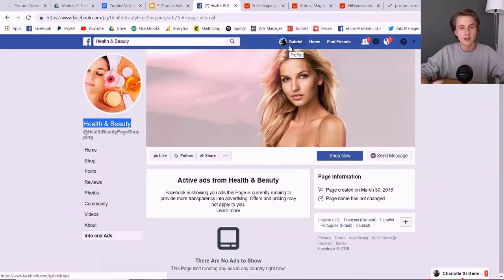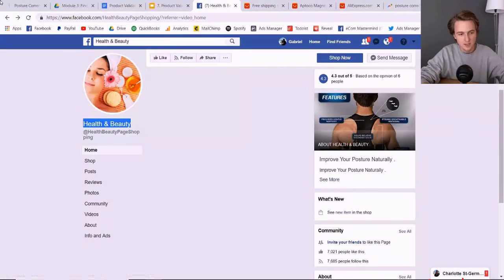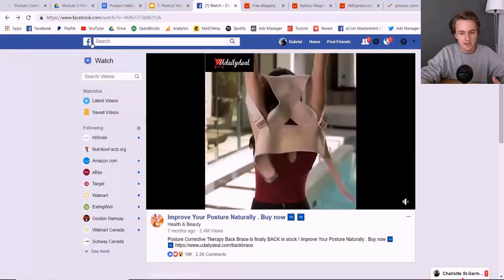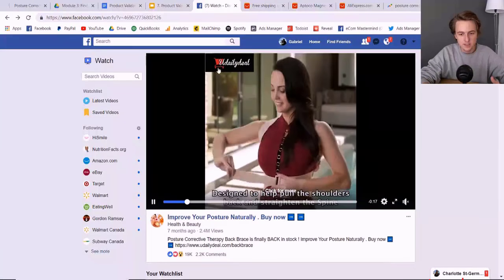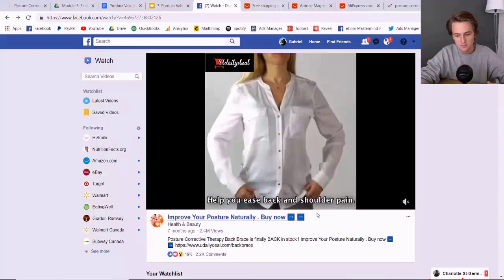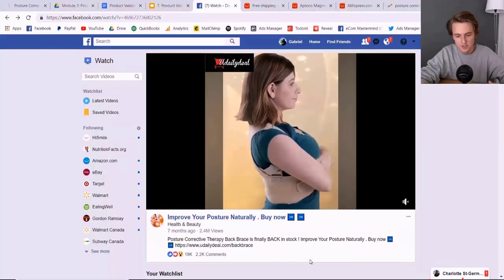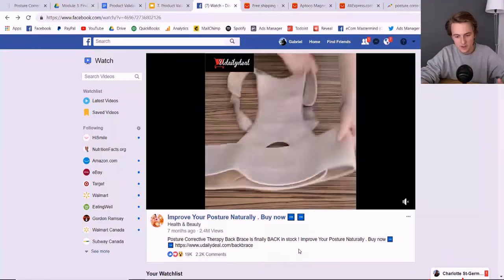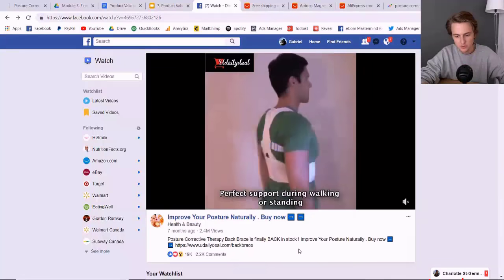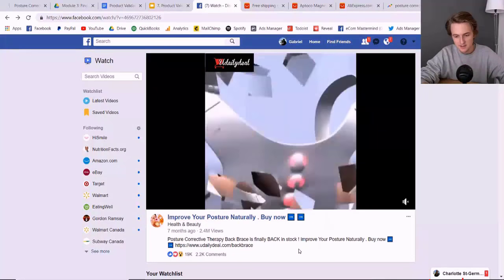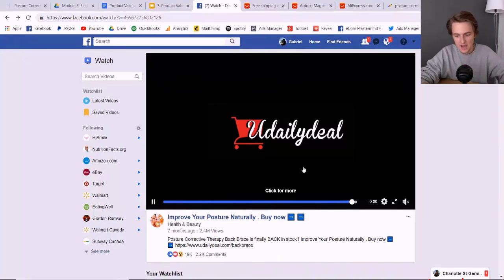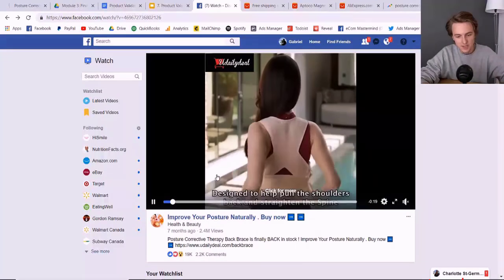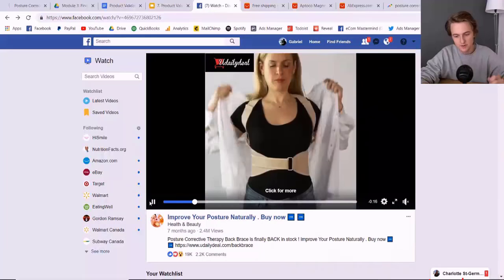But the fact that an ad had been posted from 2 weeks earlier for the same product, and I didn't think the ad was that good. That's the other thing, right? It was kind of a low quality ad. It had a logo right here, You Daily Deal, like this. Didn't look nice. The captions didn't really make sense, right? Let's see what it says. Comfortable and light to wear underneath clothes. That's not that bad, but like perfect support during walking or standing. It was just an average ad is basically what I'm saying. It wasn't that great. And I thought, you know what? I could probably do a lot better than this.